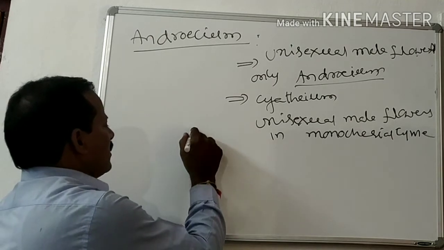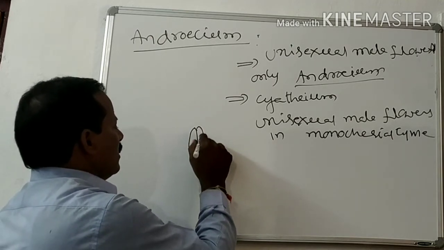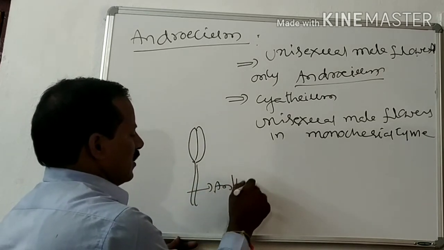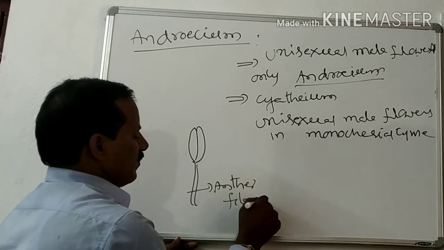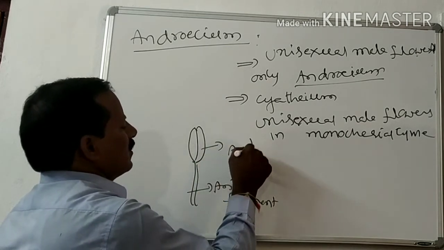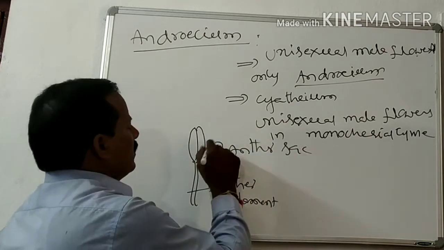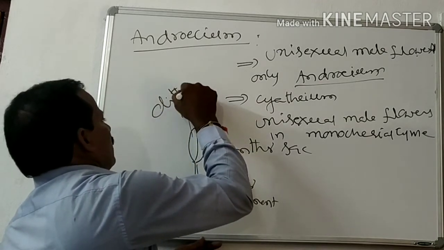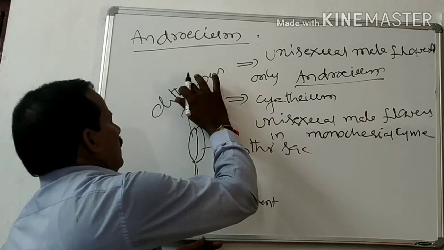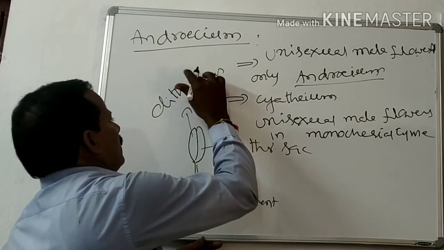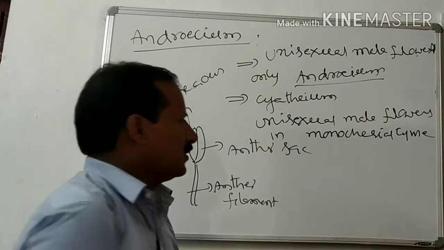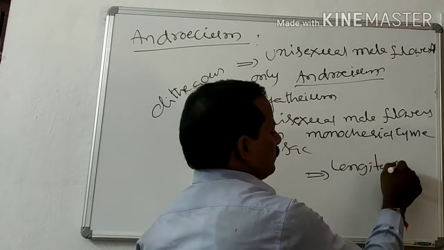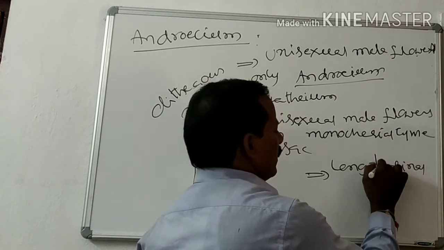In this case, the anthers are dithecous. So this is the anther lobe, anther filament, and this is the anther sac. So it is dithecous, right? And it has porous dehiscence or longitudinal dehiscence.